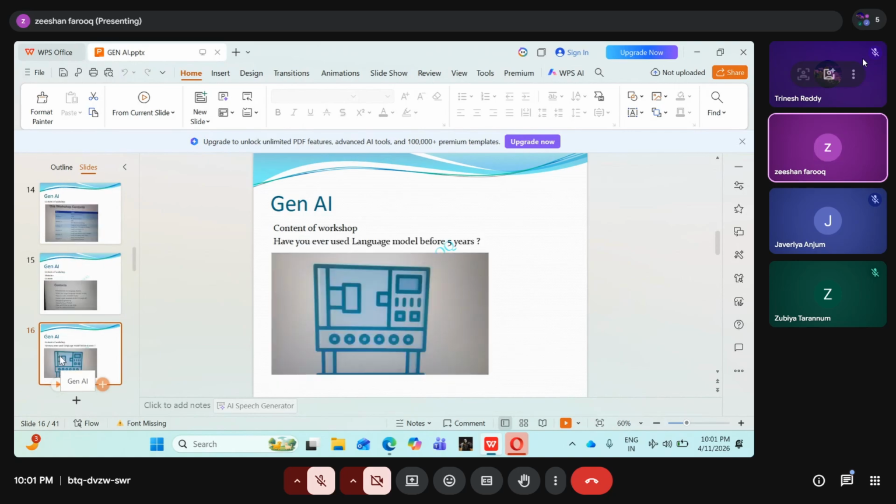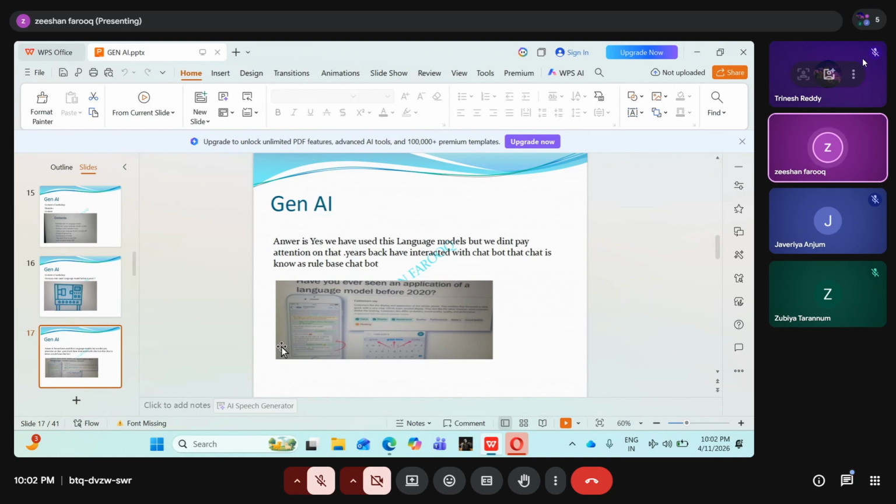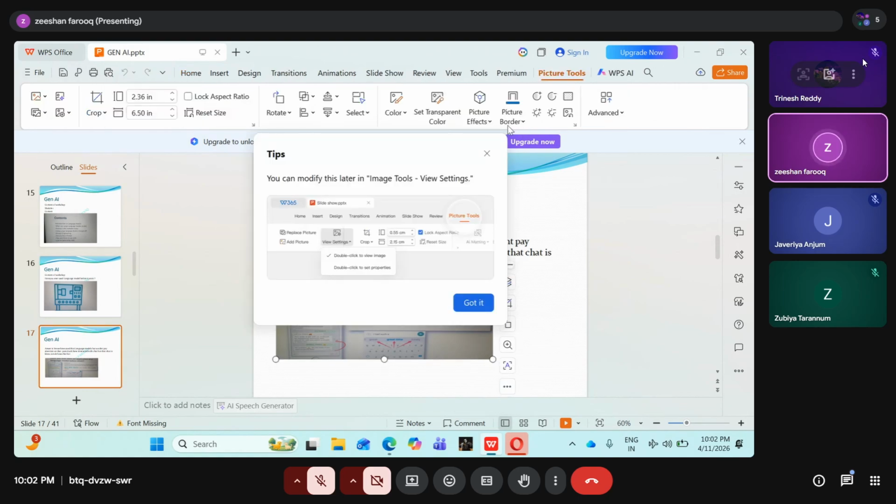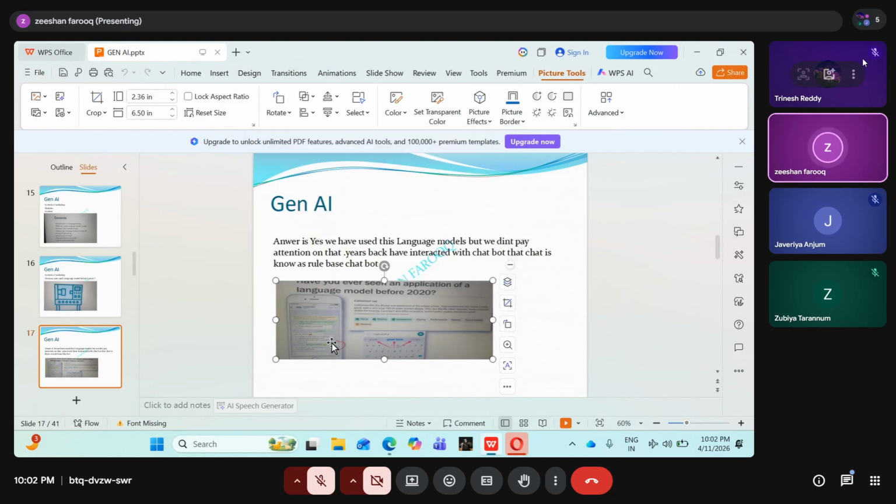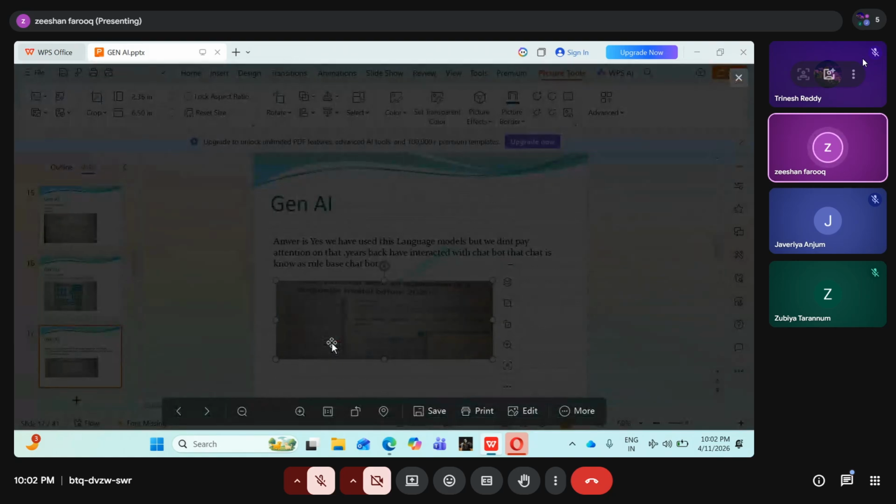Now, have we used a language model before, five years ago? Did you use it before? Yes, we used it five years ago, but some of them we have not noticed. See, Gen AI came in 2023. Before that, there was no Gen AI. Now, for example, on your phone you get a customer message. Do you want to book a ticket? Yes, I want to book a ticket. When is my flight booked? What is your ticket number?